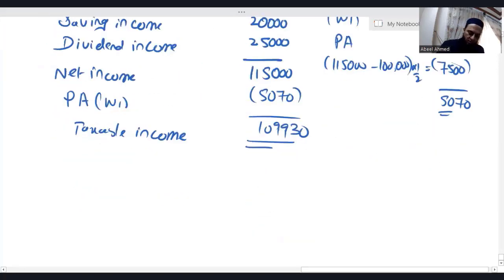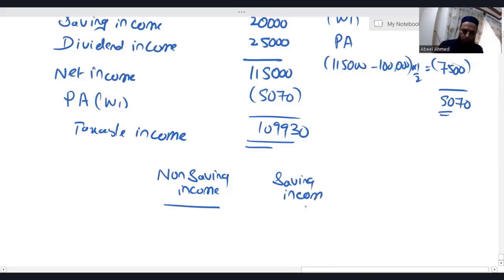Now let's calculate the tax. Non-saving income, saving income, dividend income and total.